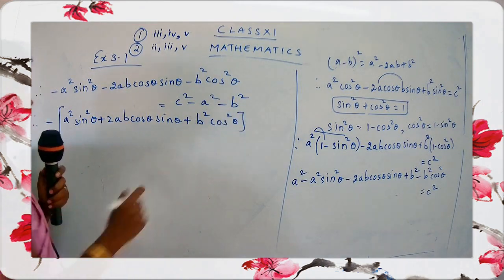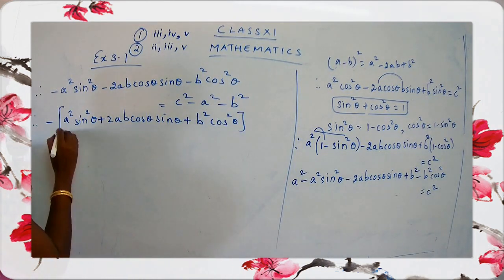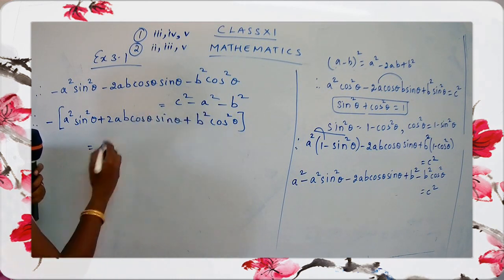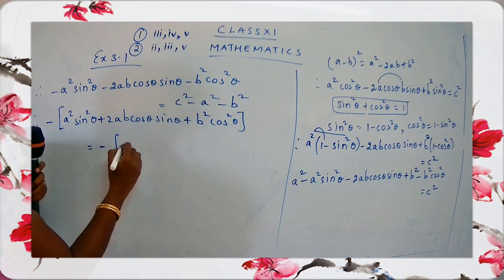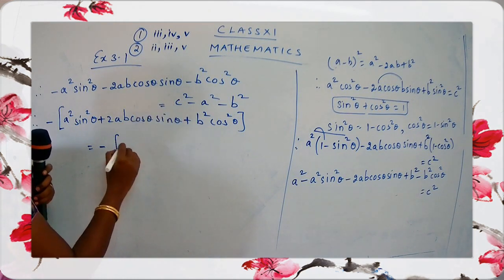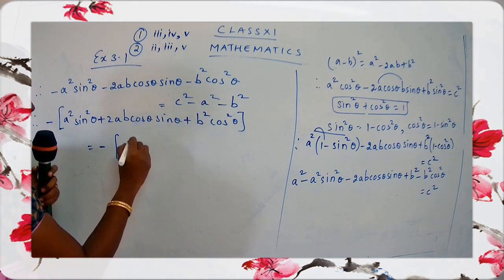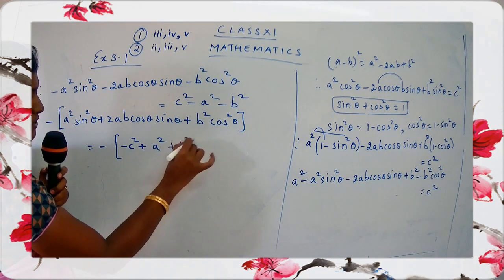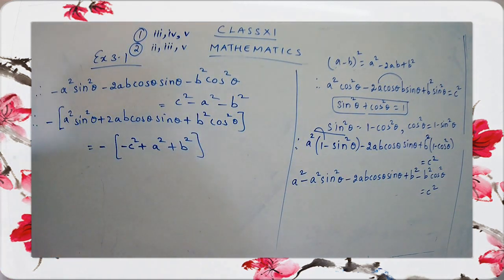Okay, this is for the LHS part. Now in the same manner I am going to go for the RHS also. This is equal to minus. This is plus, okay, so it will become minus, yes. So minus C plus A square plus B square. See what I have done? I have taken the minus sign common. So when I take minus sign common, the negative number turns to be positive and the positive number turns to be negative. So negative, negative is here. I can cancel negative and negative. I have cancelled them. Okay.